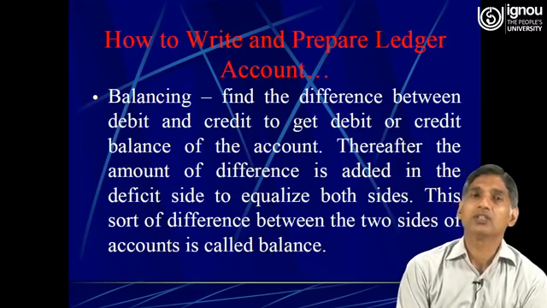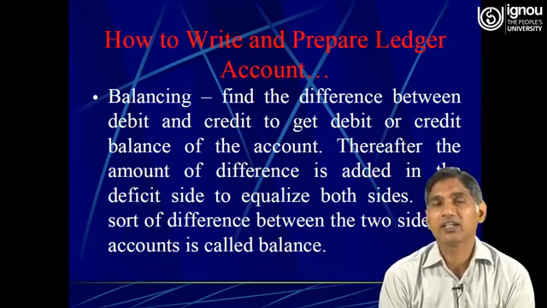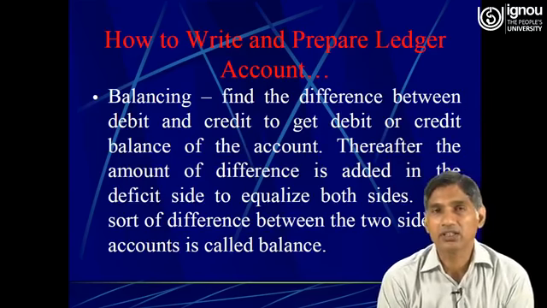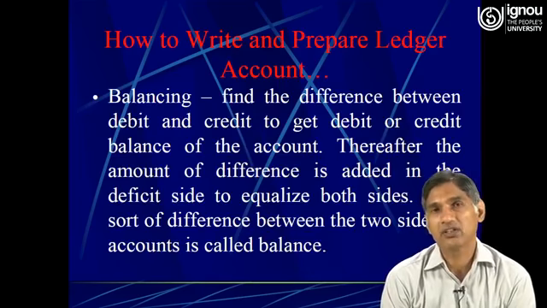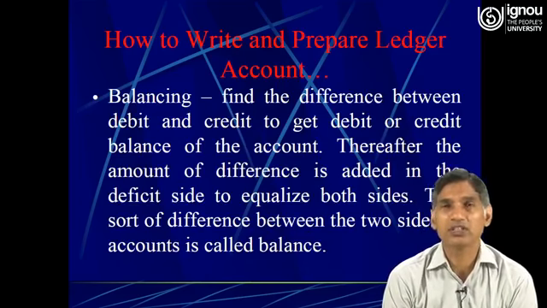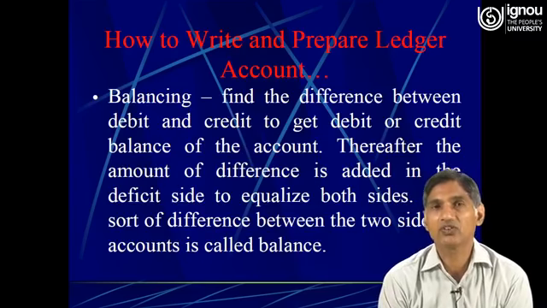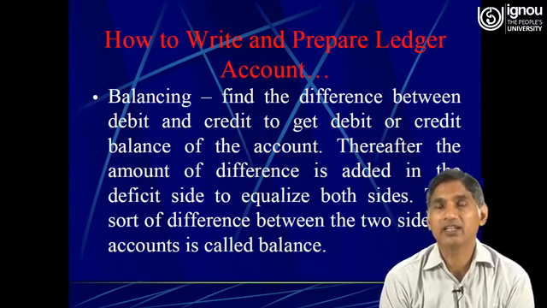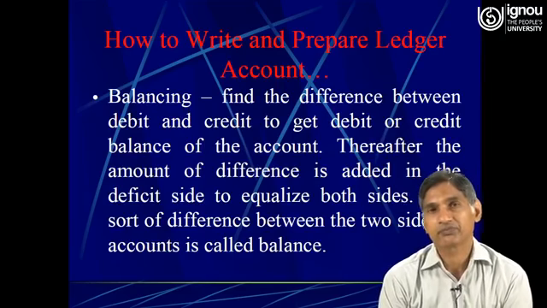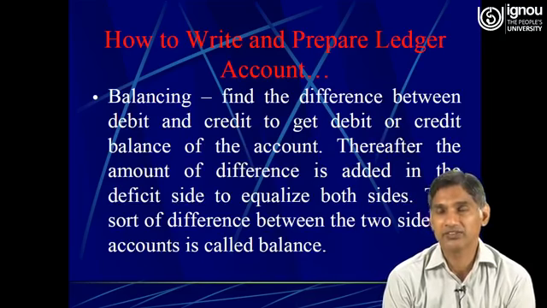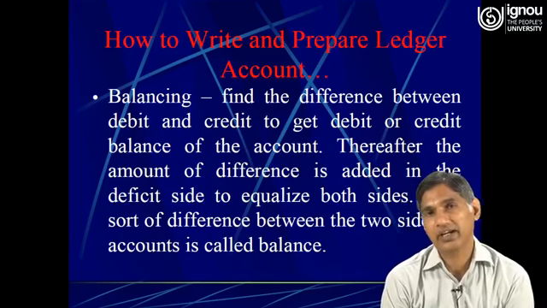So now this cash account will have a debit balance because the debit side is more than the credit side by rupees 15,000, because in the debit side of the cash account there was one transaction of rupees 20,000, and in the credit side there was one transaction which was of 5,000. So this difference is what we call the debit or credit balance.